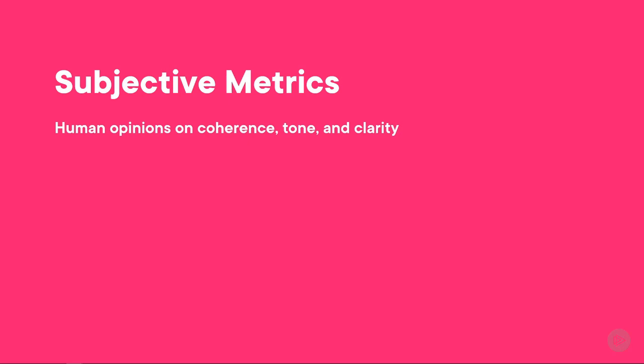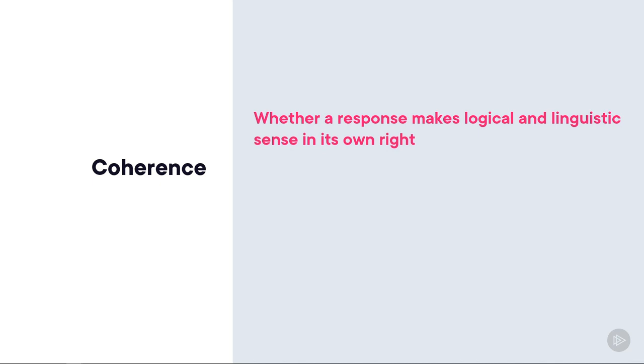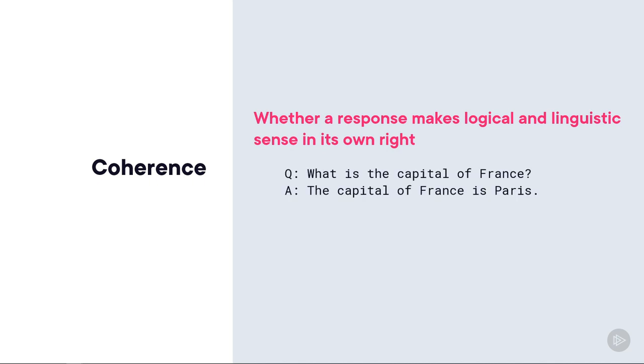Let's look at some examples. Coherence means whether a response makes logical and linguistic sense in its own right. For example, if we ask, "What is the capital of France?" and get a response, "The capital of France is Paris," that answer would hold up as a standalone statement, even if we didn't know what the question is. So this is good and coherent.